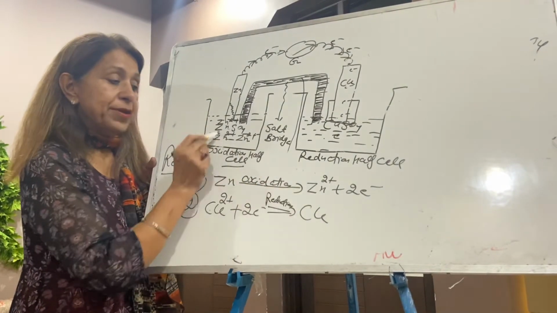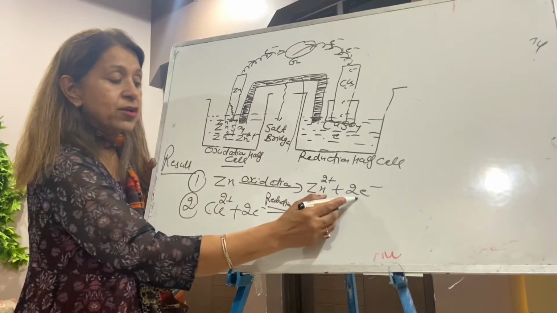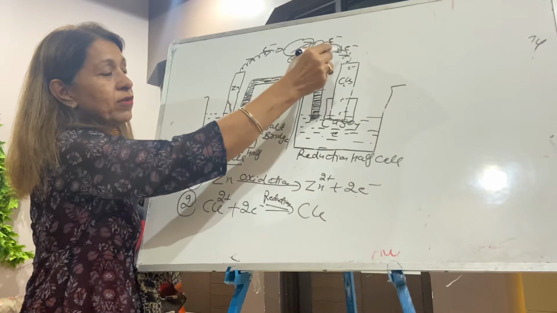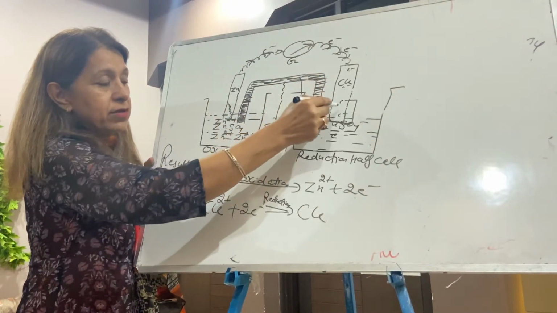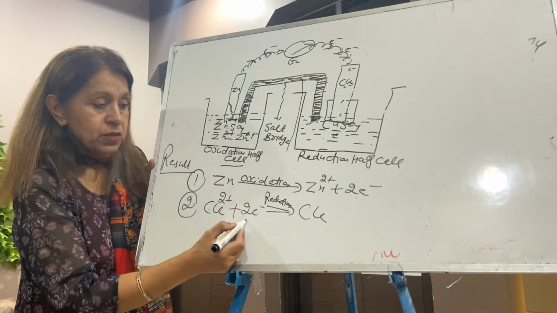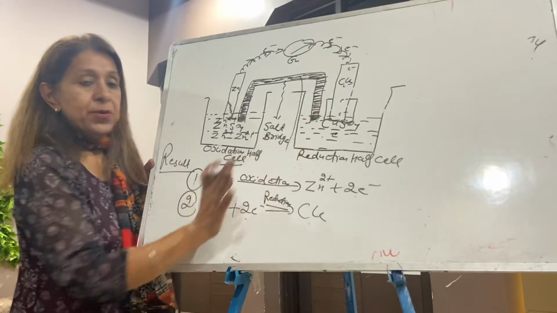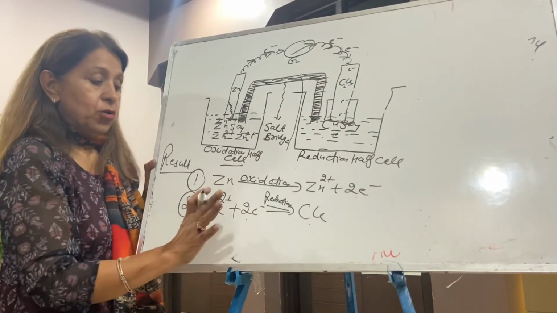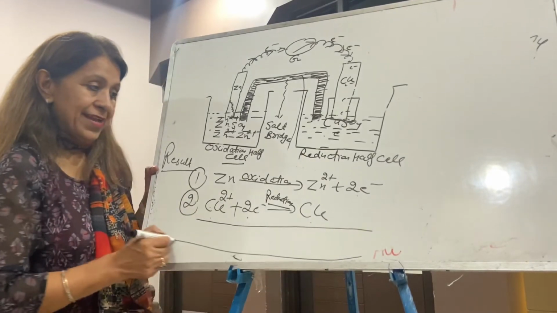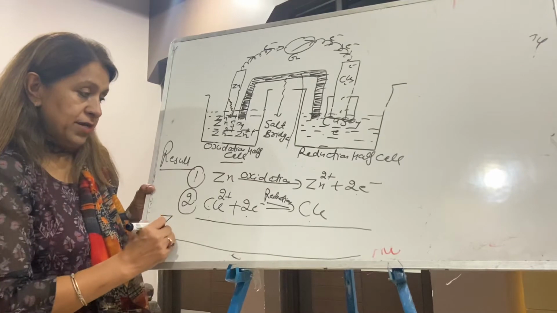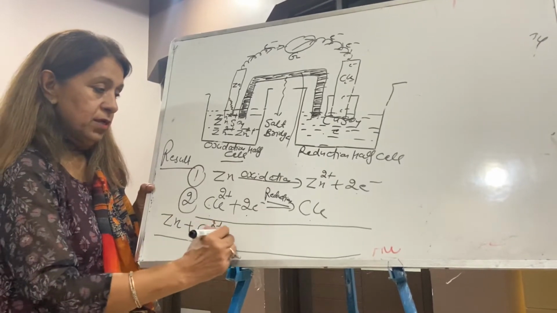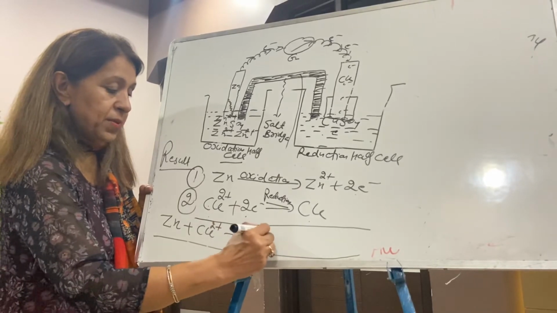Zinc ions come into the solution, and these electrons go by this wire and enter through the copper plate into the solution. In the solution, copper ion is there, and copper is deposited here. Now you can add these two equations, cancelling the electrons. This is the net reaction going on: Zn + Cu²⁺ → Zn²⁺ + Cu.